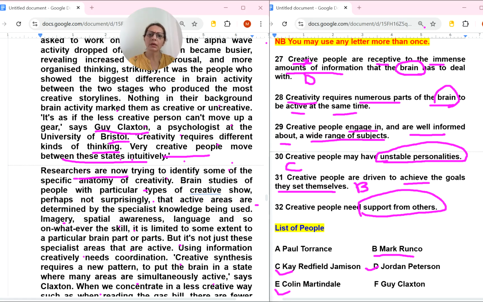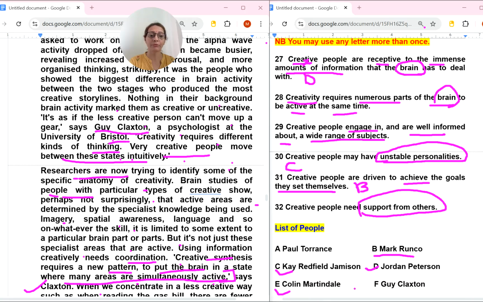Researchers are now trying to identify some of the specific brain studies of people with particular types of creative skill. Perhaps not surprisingly, the brain shows specialist knowledge being used: imagery, spatial awareness, language. Whatever the skill, it is limited to some extent. But it's not just these specialist areas that are active. Using information, creativity needs coordination. Creative synthesis requires a new pattern to put the brain in a state where many areas are simultaneously active. Simultaneously means active at the same time, says Clackstone.